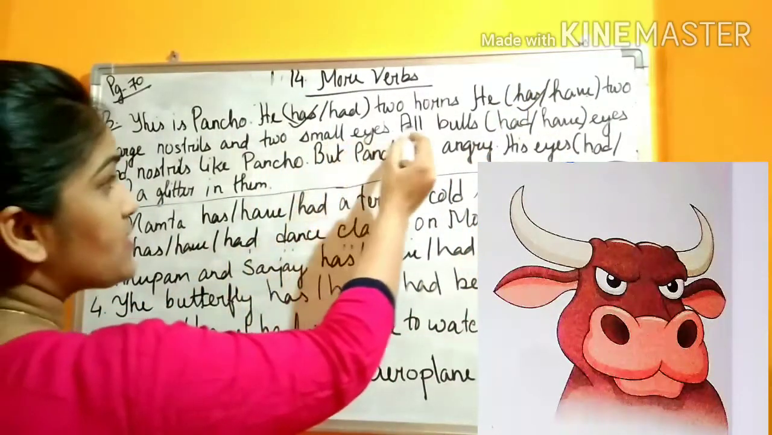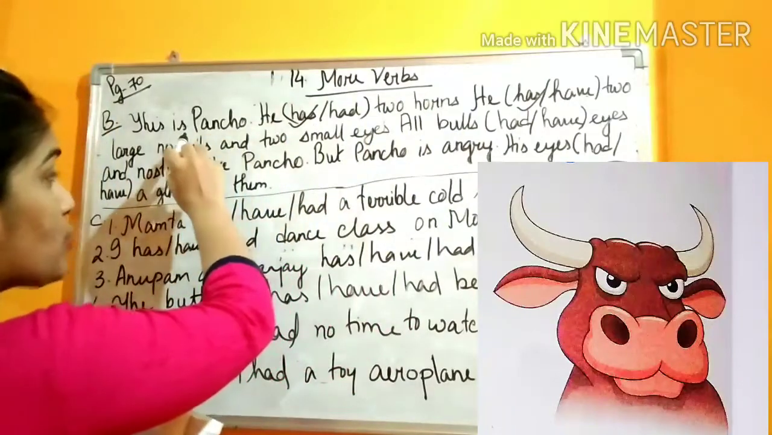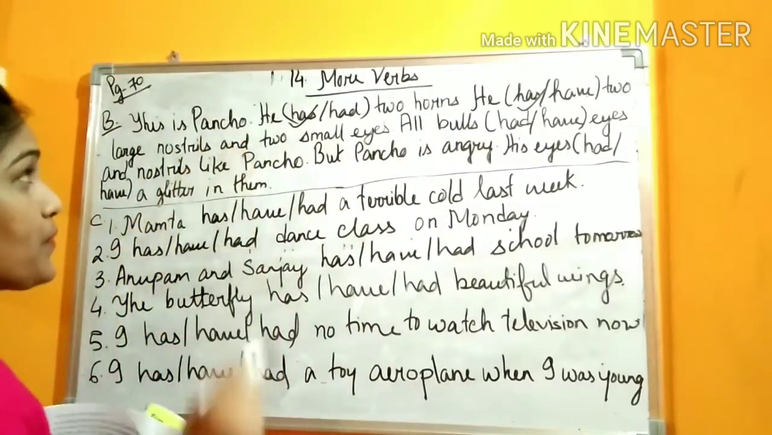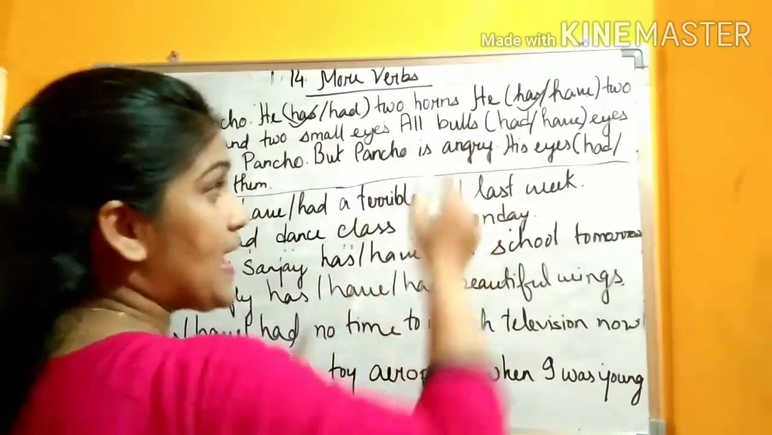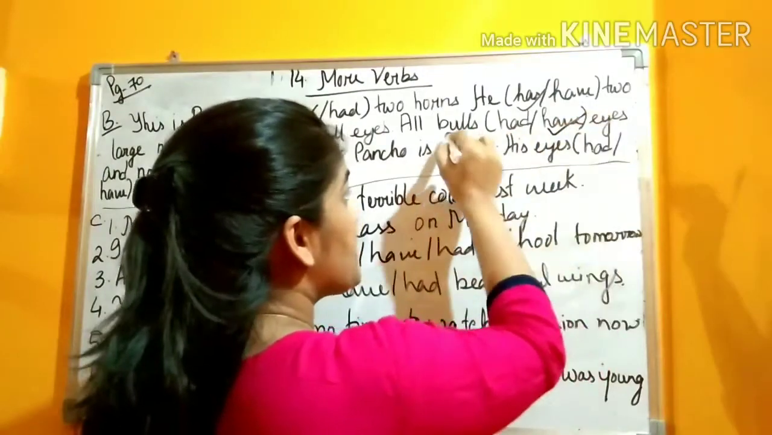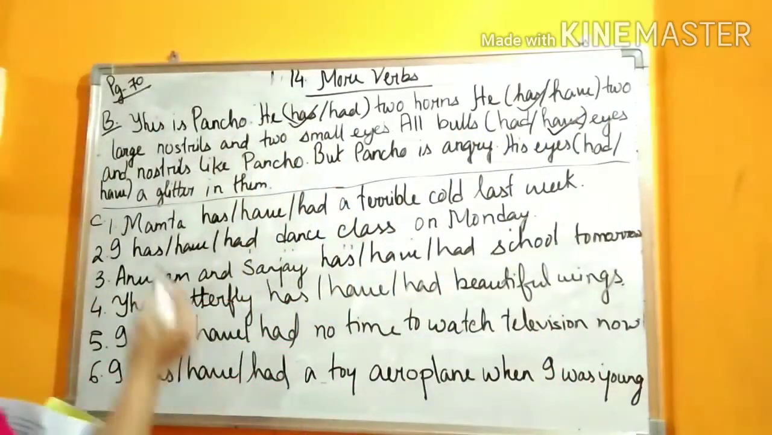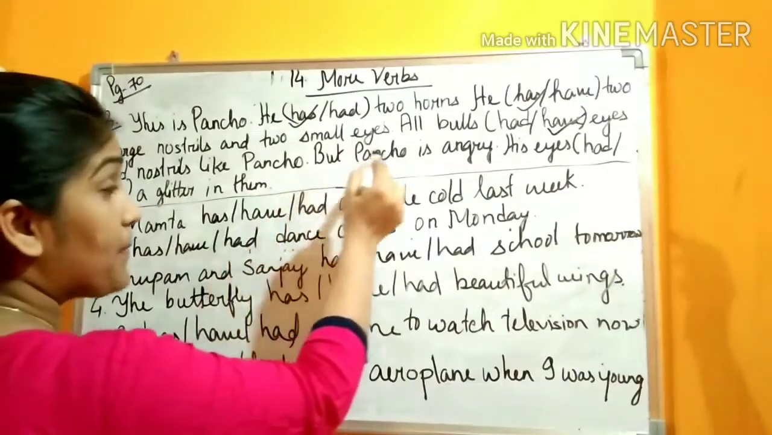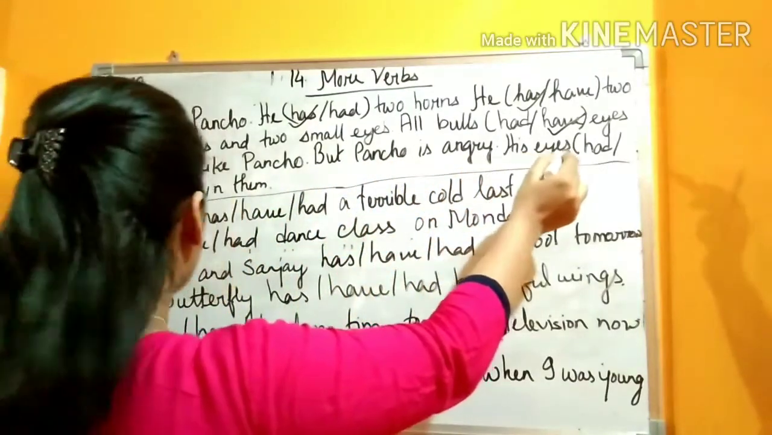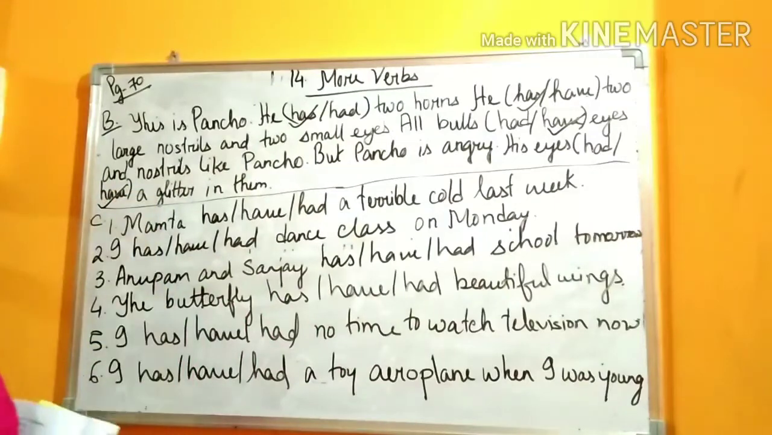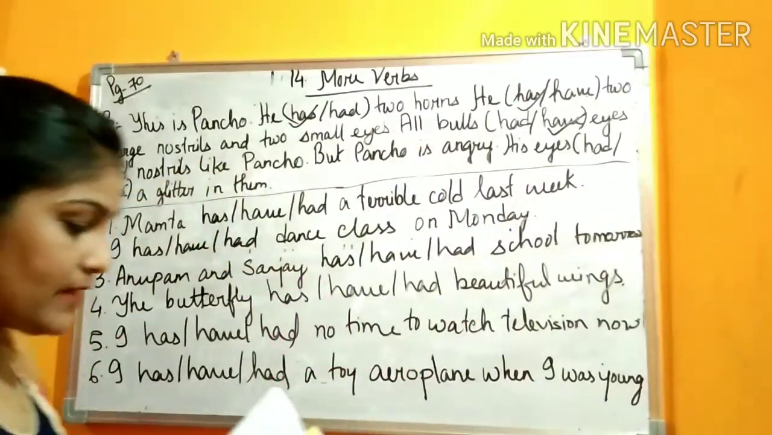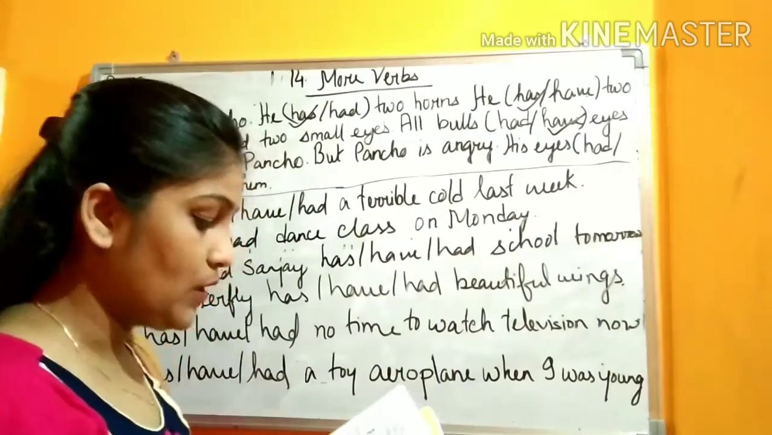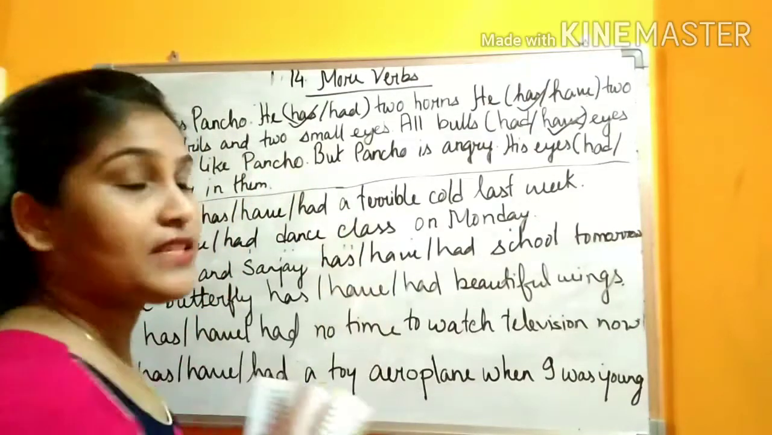And 2 small eyes, all bulls. So we are talking at the time only about whom? Pancho, 1 bull. Now we are talking about all the bulls. So it will be what? Have. Okay. This is plural. That is why, have eyes and nostrils like Pancho. But Pancho is angry. Why? His eyes have a glitter in them. Eyes, both eyes. So we have to use what? His eyes have. Okay. And the remaining one, you will do it. You will tick mark it in your book.